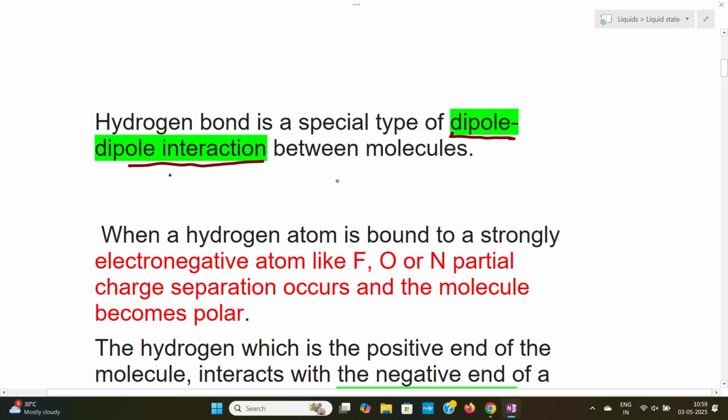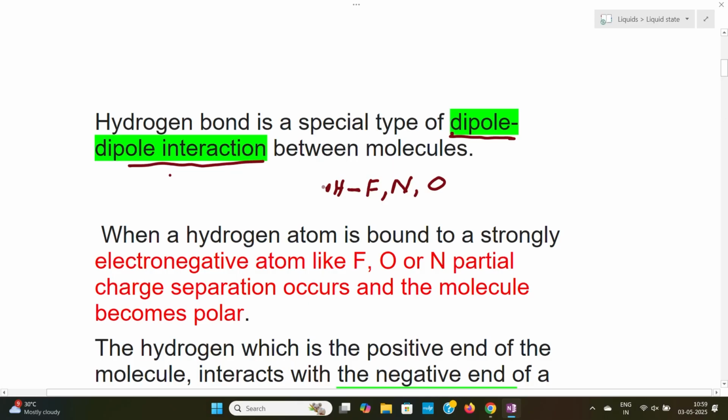So here, a hydrogen bond is when a hydrogen atom is attached covalently to highly electronegative atoms like fluorine, nitrogen or oxygen, and the hydrogen atom can have dipole-dipole interaction with another electronegative atom. This is the hydrogen bond.